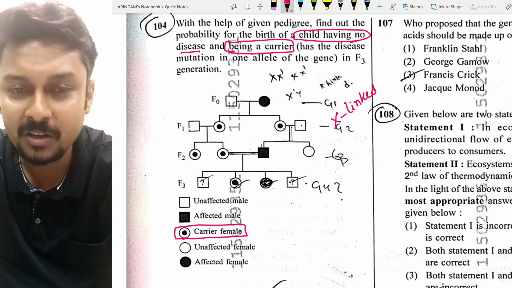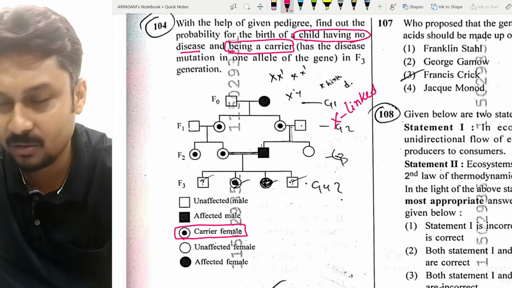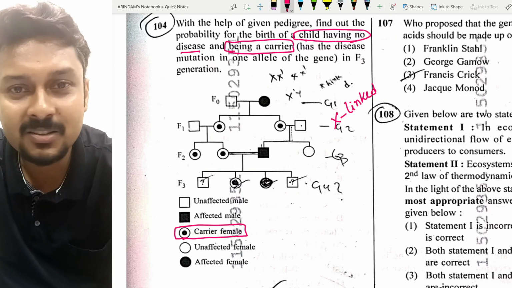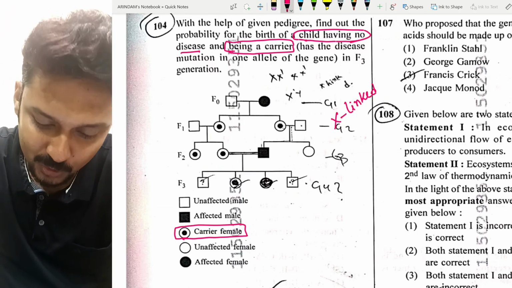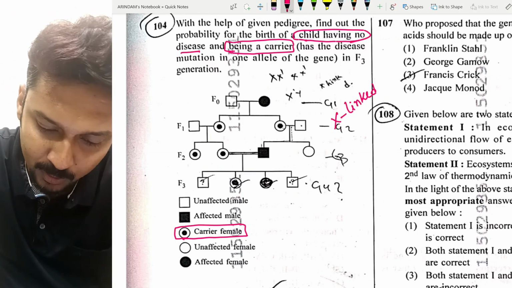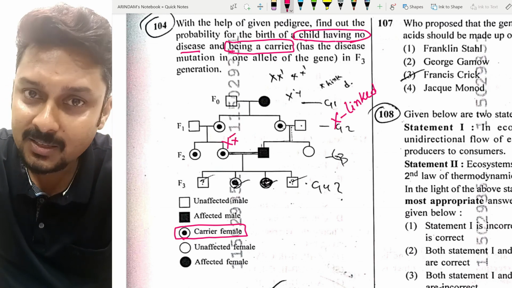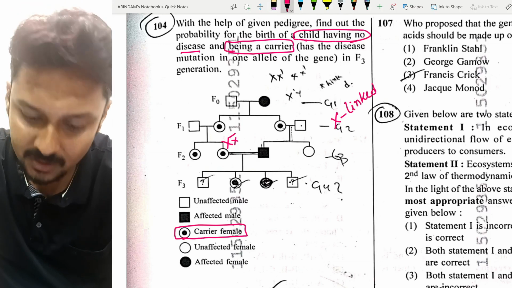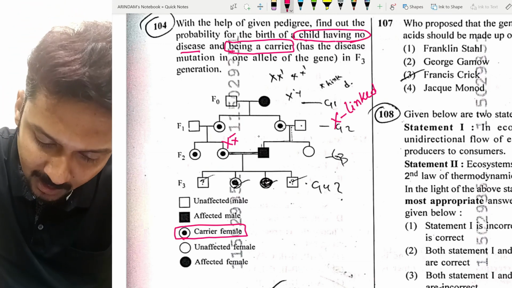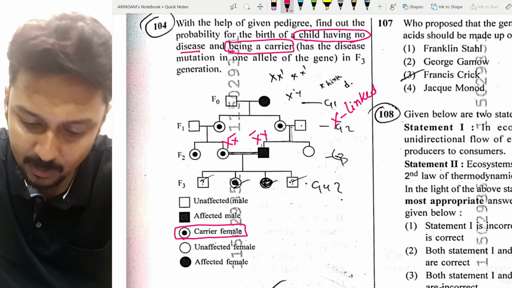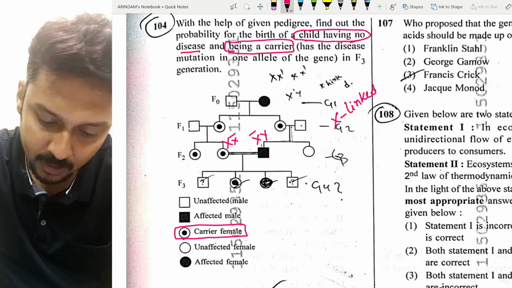So this pedigree is very easy to predict as an X-linked recessive pedigree. So a carrier female is only possible in such a situation as X X bar. One X is dominant, X bar means that is a recessive X. And the male is X Y or X bar Y, because X bar is recessive.